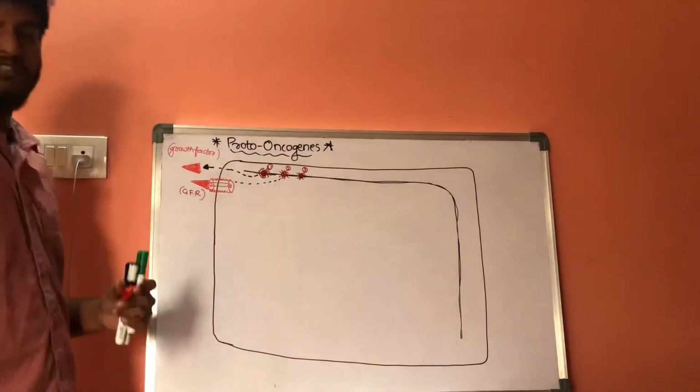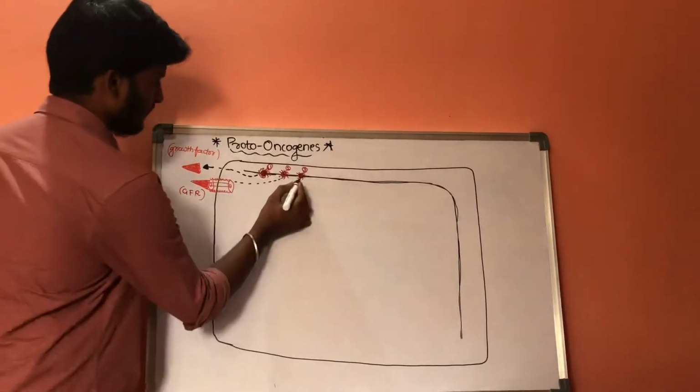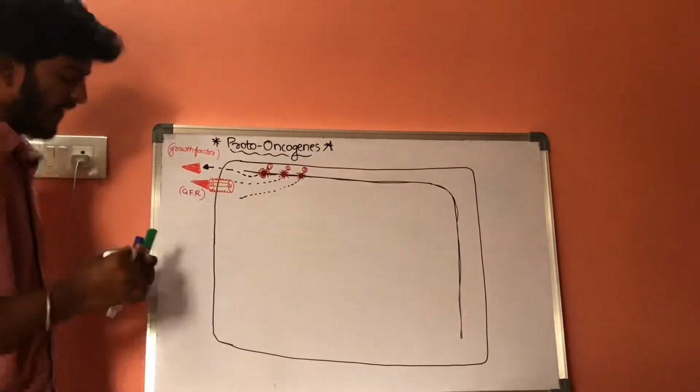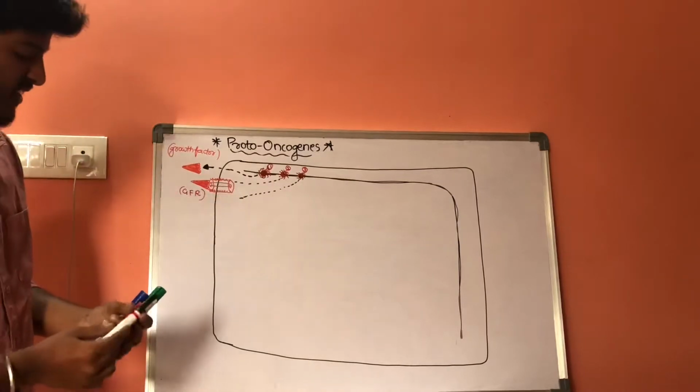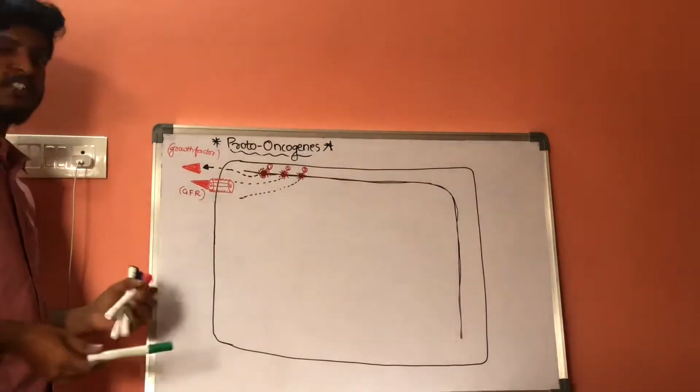Whenever this third set of gene is activated, it forms a special protein.